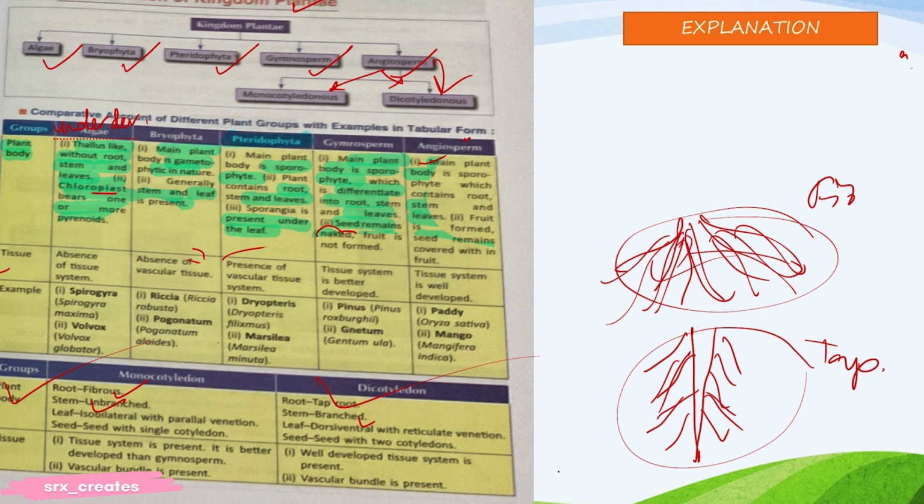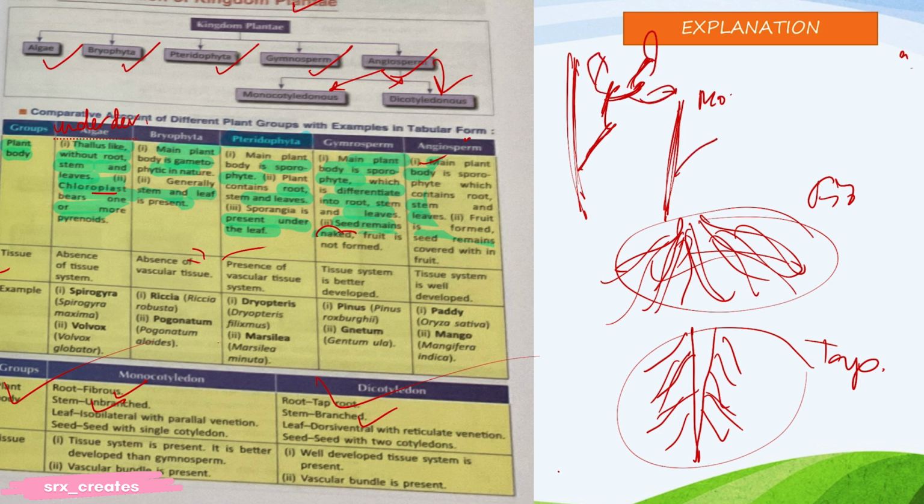Stem is unbranched in one and branched in the other. Branched means this is a stem, not branched. This is the stem of a dicot. This is a monocot. Leaves come out from here and here, and here just a leaf like this. Monocot stem is not branched.